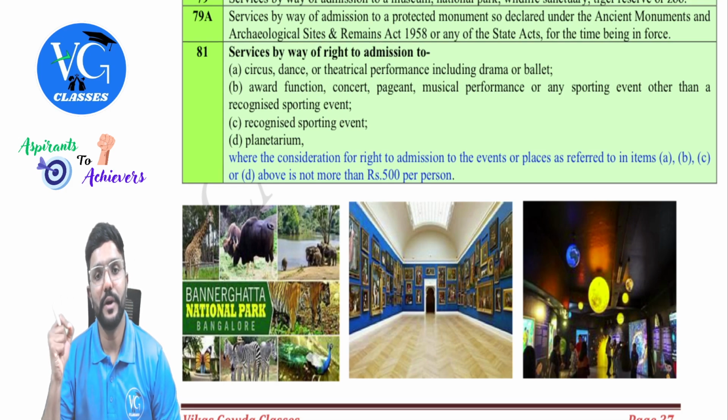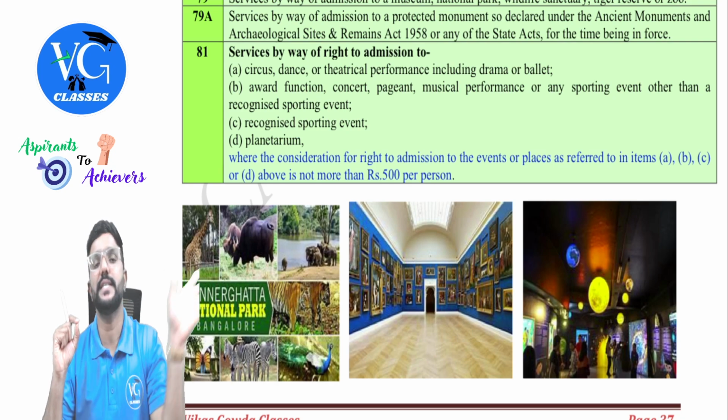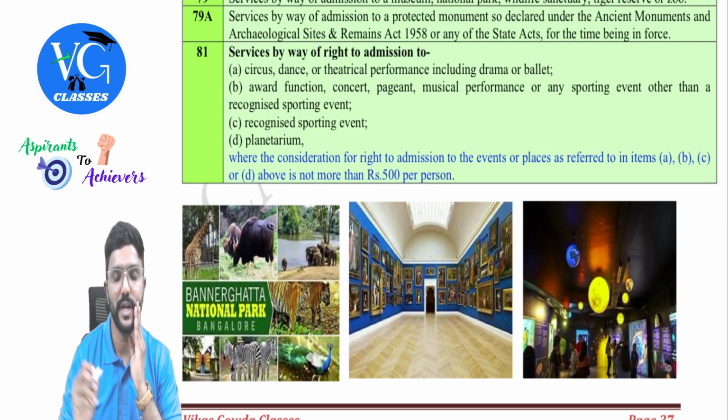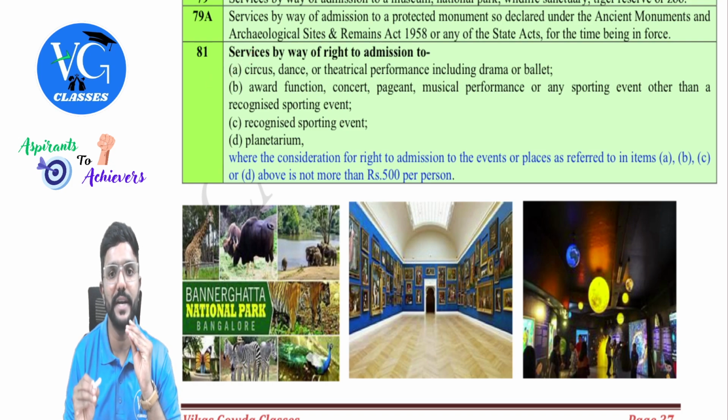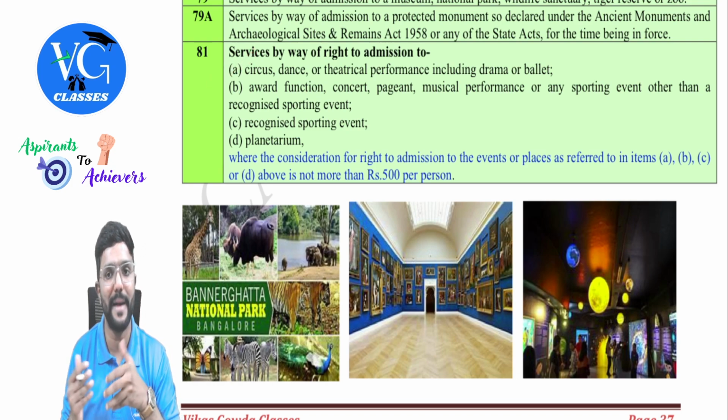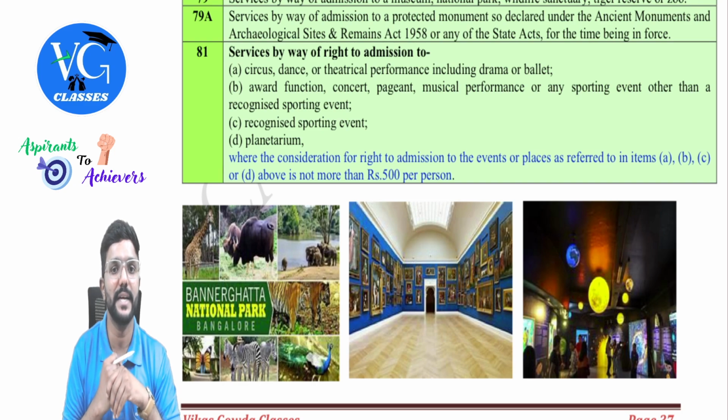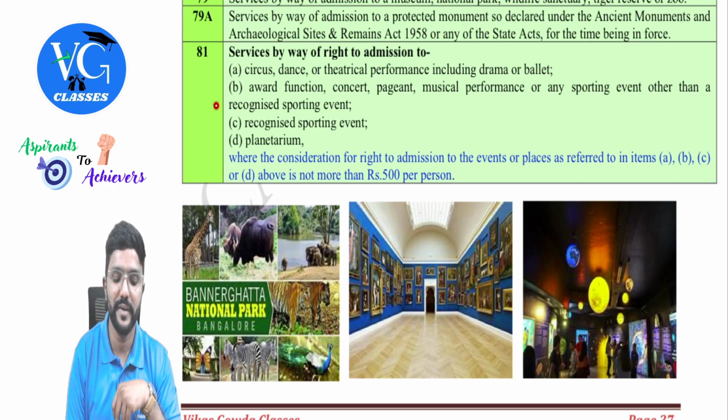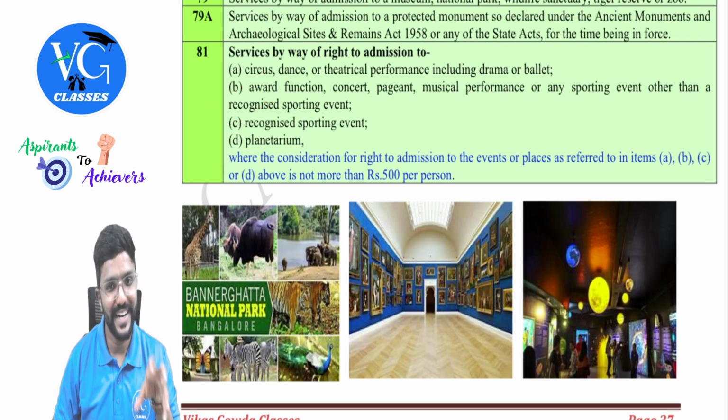Services by way of right to admission to events on an entry fee: GST is exempt for the following events. What are those? Circus, dance, or theatrical performance, including drama or ballet; award function, concert, pageant, or musical performance; or any sporting event other than a recognized sporting event. So a recognized sporting event is excluded from B, whereas C is that only. Recognized sporting event, the last one, planetarium.